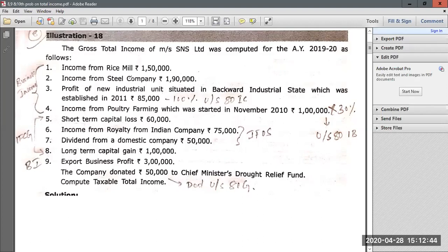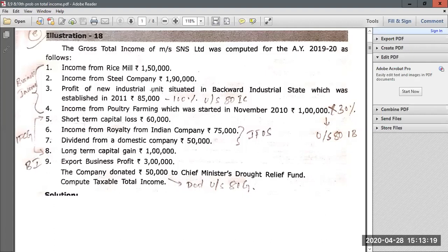First point they have given: income from rice mill 1,50,000, income from steel company 1,90,000. Like this they have given a certain set of incomes. Income from rice mill 1,50,000 is related to business, so it will become your business income. Income from steel company 1,90,000 is also related to business, so that will also come under business income. Then again, profit of new industrial unit situated in a backward industrial state, which was established in the year 2011, 85,000. This is also part of your business income, so you should consider this 85,000 as business income.